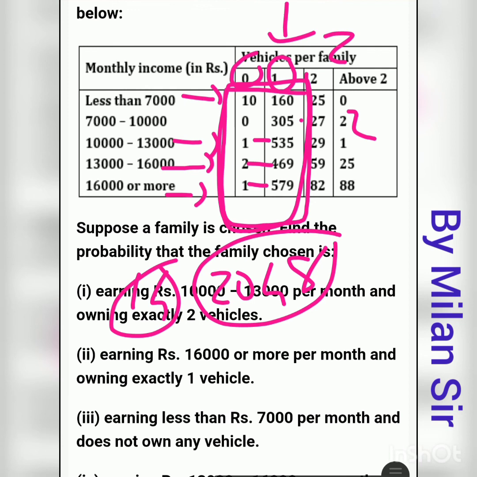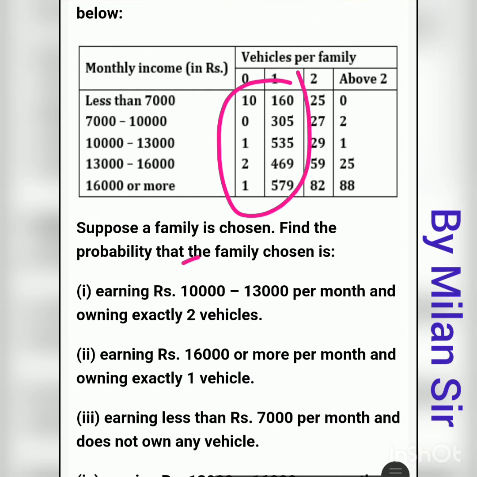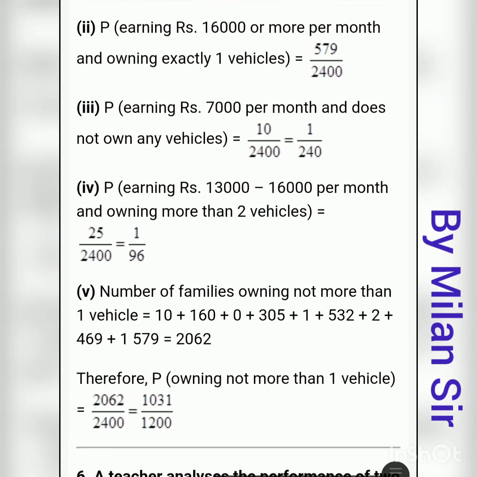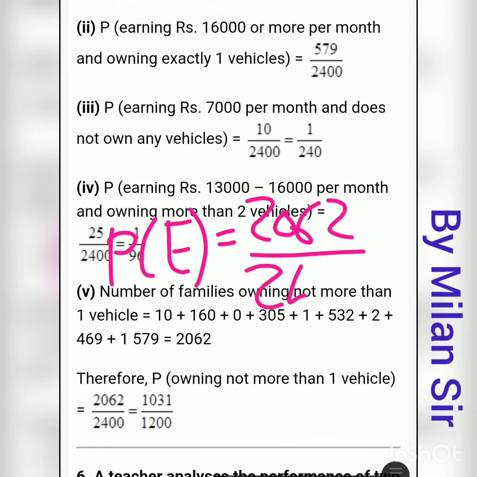Now we need to add these two numbers. So 2048 plus 14 is 2062. Right? So the addition of all these numbers is 2062. We need to find the addition, because here we do not have any condition for monthly income. So the probability of this last question is equal to 2062 divided by 2400. Total number of outcomes is fixed, and favorable outcomes is the answer of our addition, 2062.